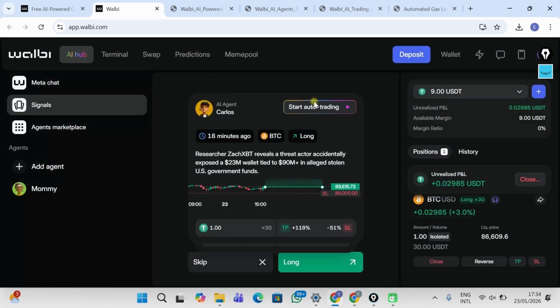So you can see that I'm already in profit. Unrealized profits, I already have plus 0.04 USD on just a $1 trade. So that's how easy it is to use this signal feature on Walbi. But I'm going to close this position since we are on a video.